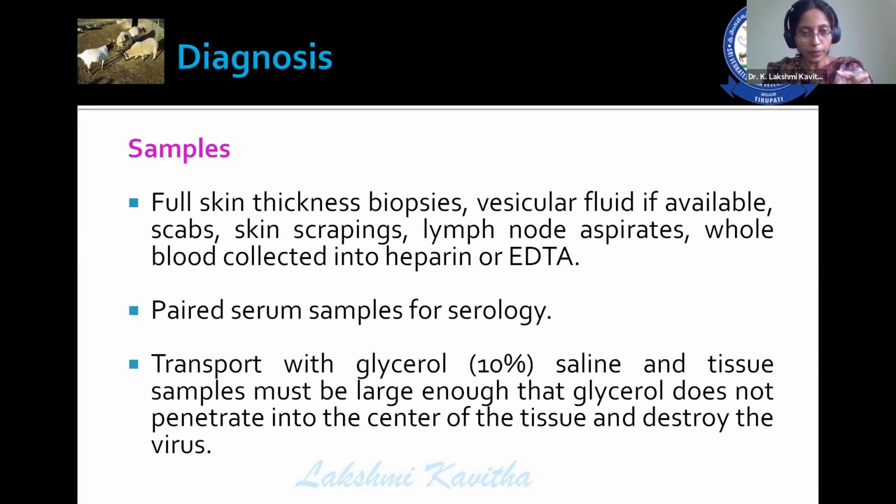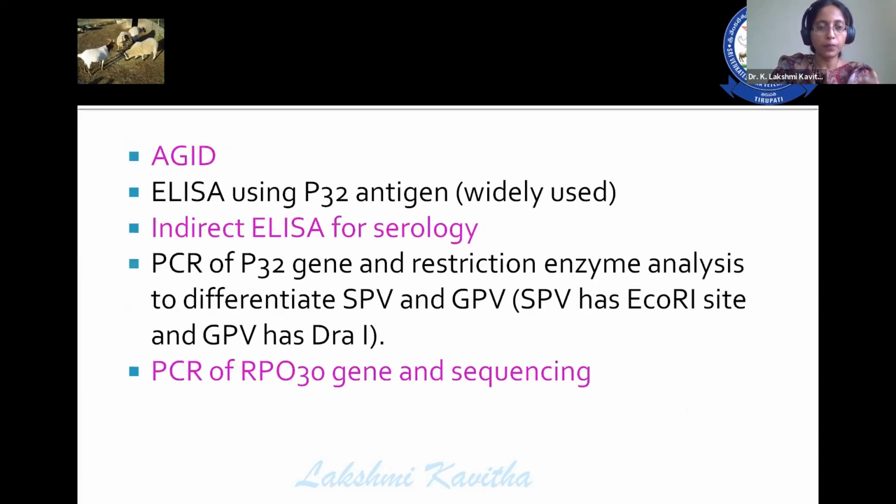That's why you take a big piece of skin tissue, so that the glycerol shouldn't enter the middle of the skin tissue and should not cause any damage to the virus or destroy the virus. Diagnostic methods are AGID, that is Agar-Gel immunodiffusion test, and ELISA using P32 antigen. This test is widely used for the diagnosis, along with indirect ELISA for serology. In order to differentiate between sheeppox and goat pox, PCR of P32 gene and then restriction enzyme analysis, or PCR of RPO30 gene and sequencing, helps.